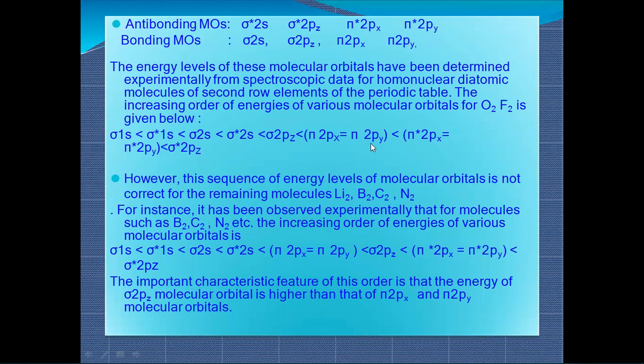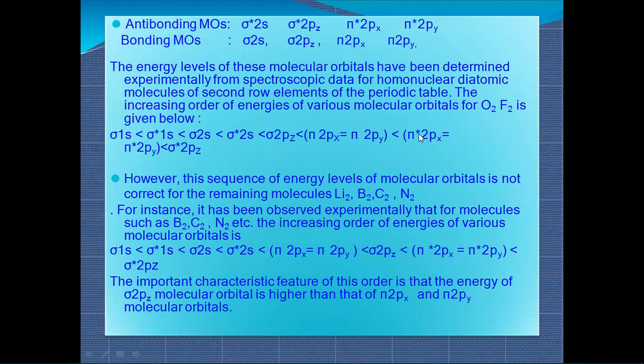The same happens in the pi star. But there is a difference in energy of 2pz: pi star 2px equal to pi star 2py will come first, and after that we write sigma star 2pz. So this is how we write the electronic configuration of a diatomic molecule.